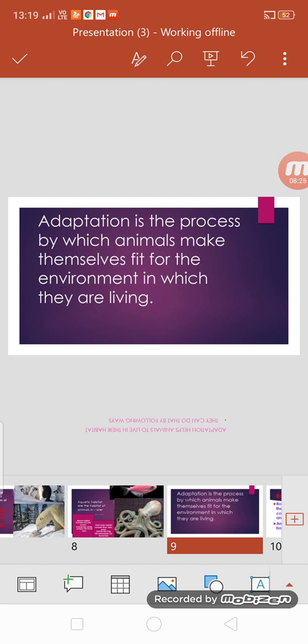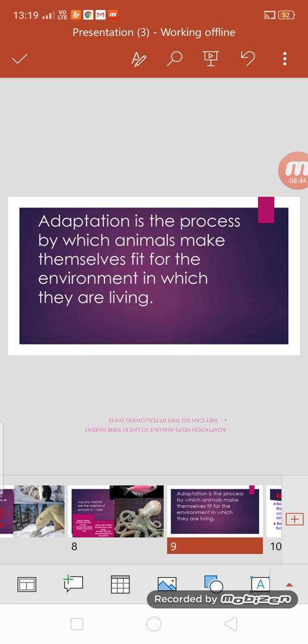Now we are going to talk about a new concept in the chapter, that is adaptation. Now what is adaptation? As you can read out, adaptation is the process by which animals make themselves fit for the environment in which they live. It means they themselves have certain features because of which they can live in that particular environment.